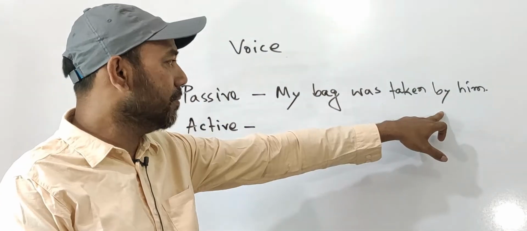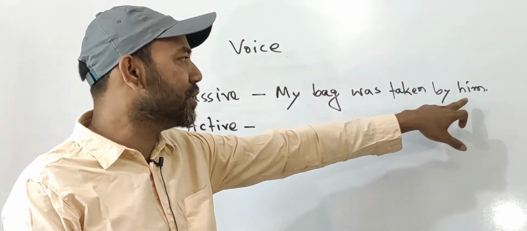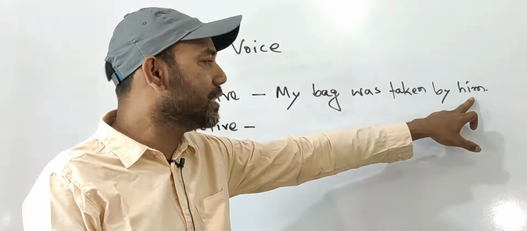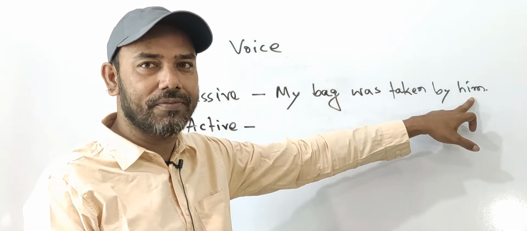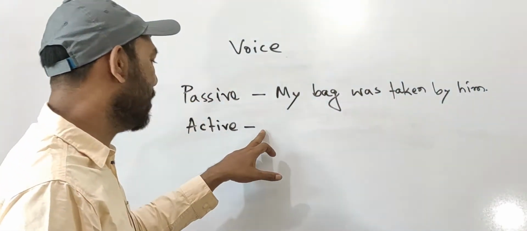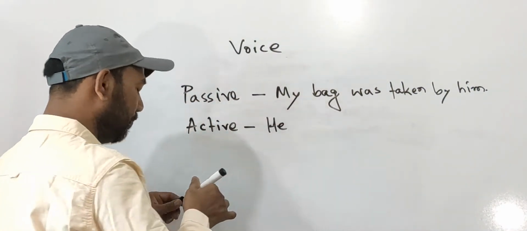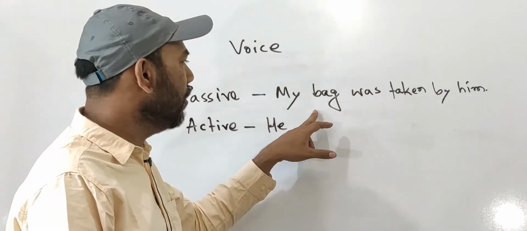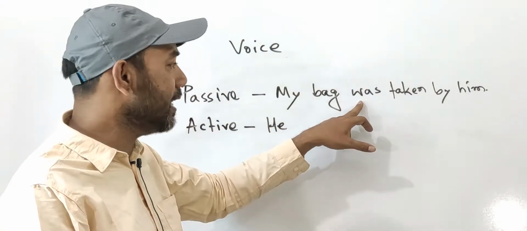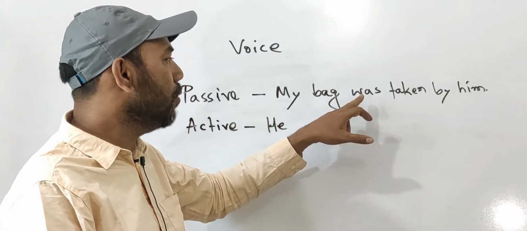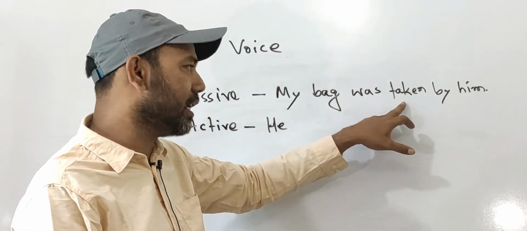After this preposition by, what is written here? Him. Okay, him. This is the objective case of he. So I am going to write here he first. He. Okay, what verb is here? Was taken.